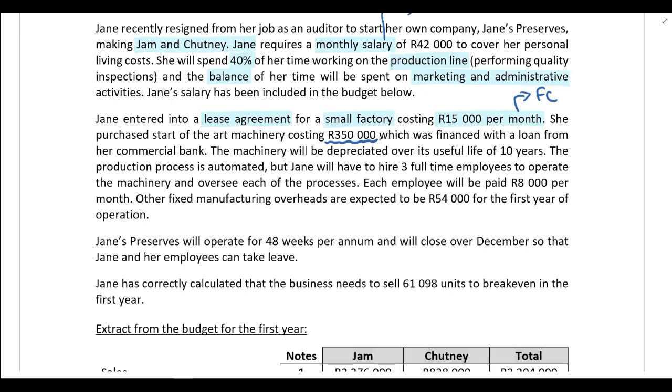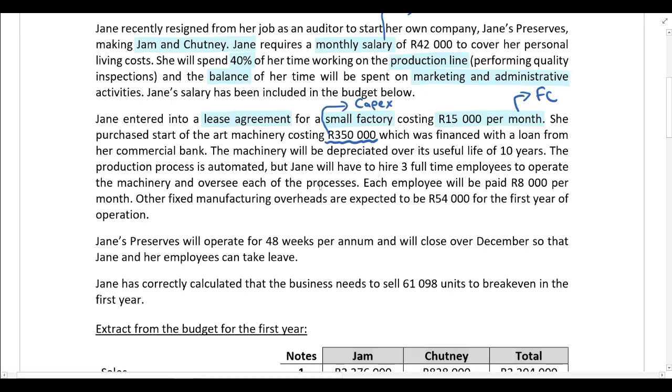You all know that when she purchases machinery, she's going to debit the machine, or in other words, debit an asset and credit the loan, because we know that this asset is financed with a loan. So you can see we don't have an expense here. So just be careful. This is capital expenditure over here. Okay, there's no expense over there. It's capital expenditure. There's no expense that affects profit or loss.